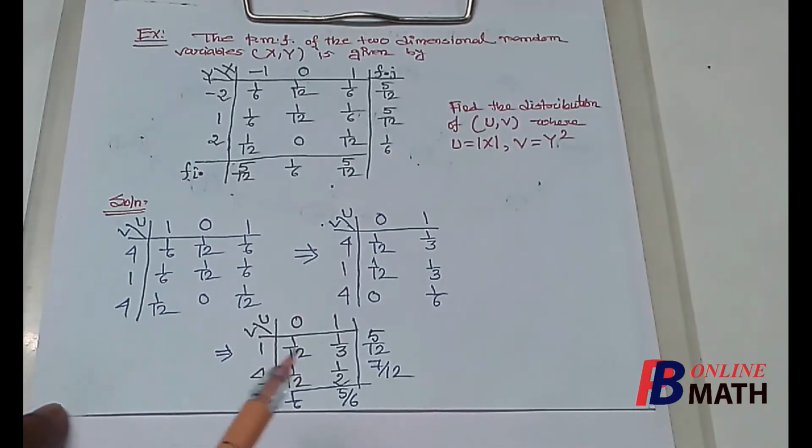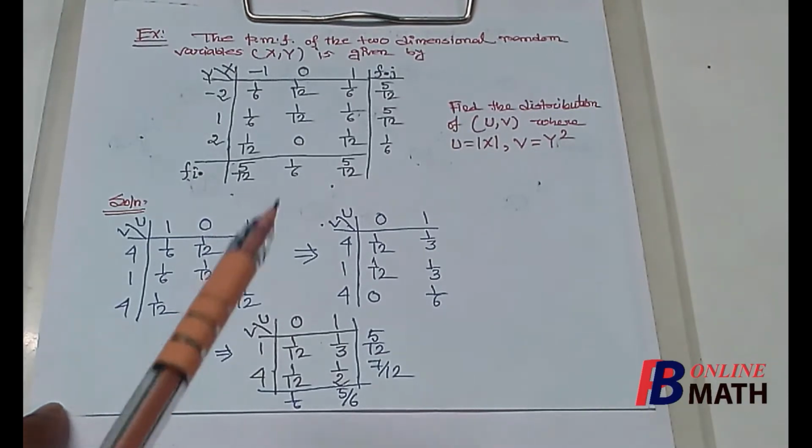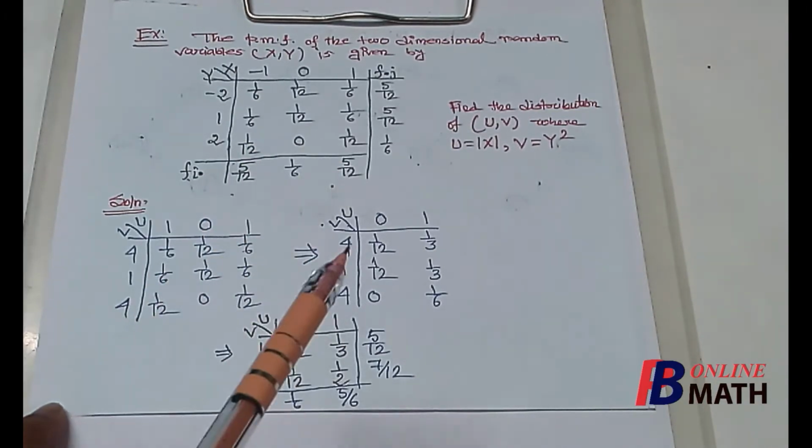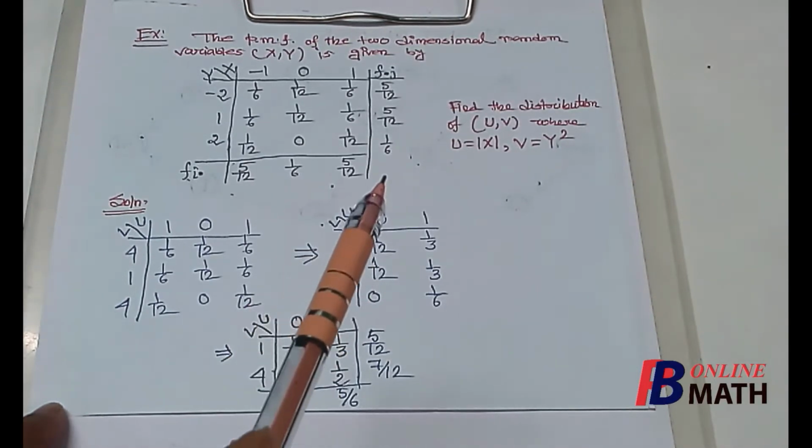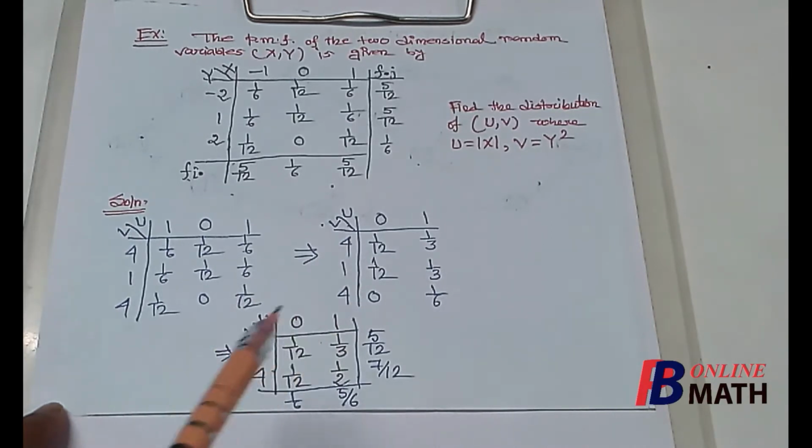Now if we add each row and each column, then we can easily find the marginal distributions of u and v. Actually these two are the marginal masses for the spectrums 0 and 1 of the random variable u, and these two are the marginal masses of two spectrums 1 and 4 for the random variable v. So that completes the solution. So if the joint PMF of x and y is given, then we can easily find the joint PMF of u and v by just transforming the spectrums and then rearranging the masses.